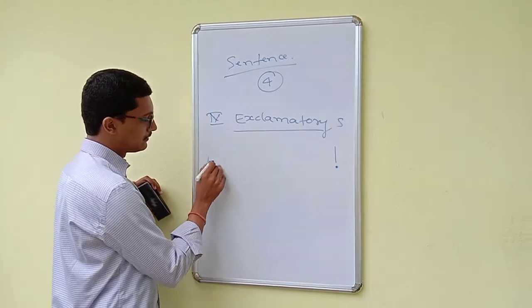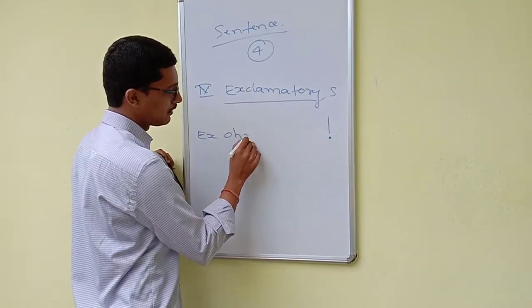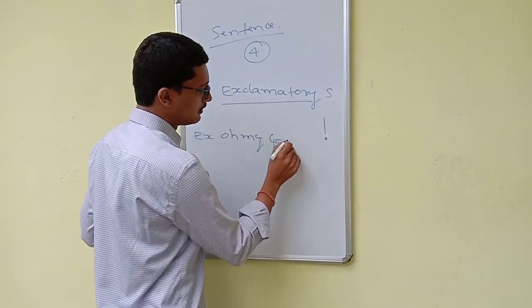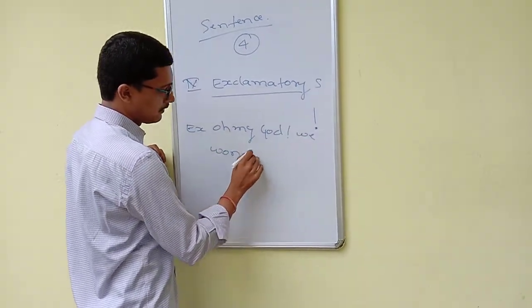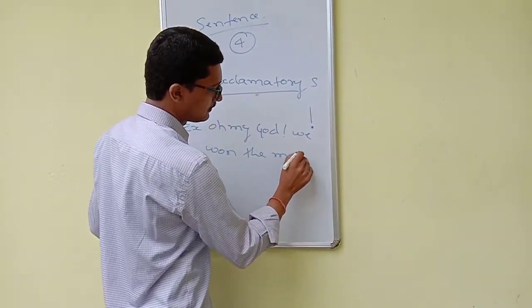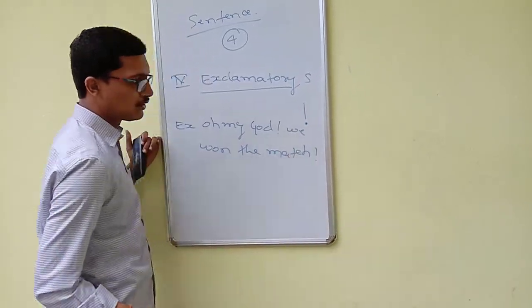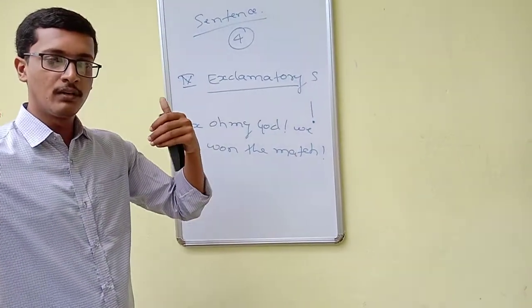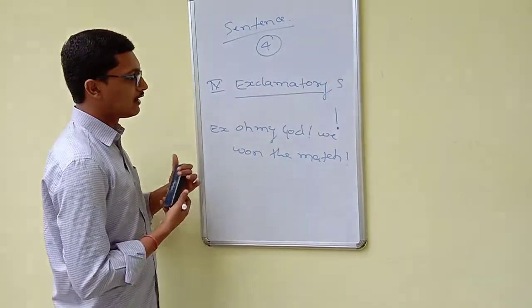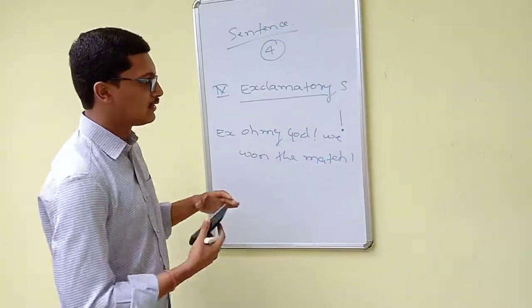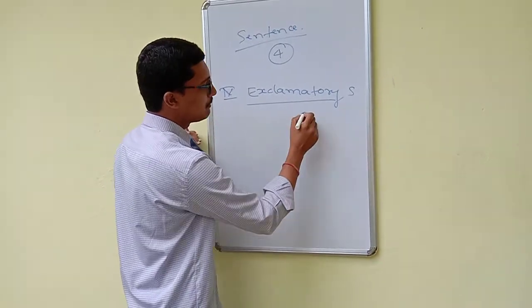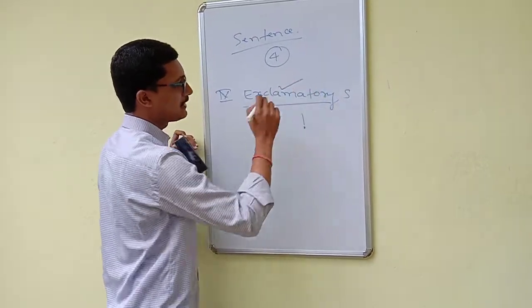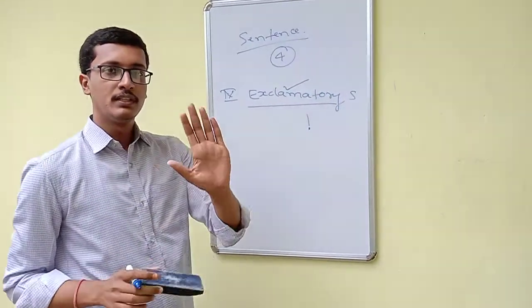For example, oh my God, we won the match. So here I am expressing a shock that we won the match. So all those sentences which end with the exclamation mark, we call exclamatory sentences.